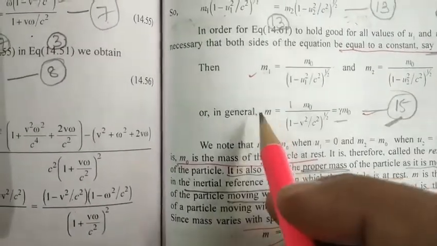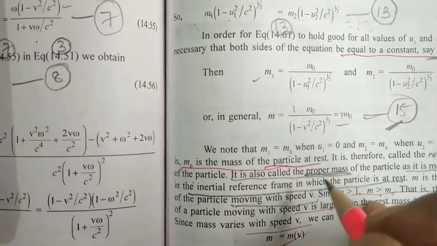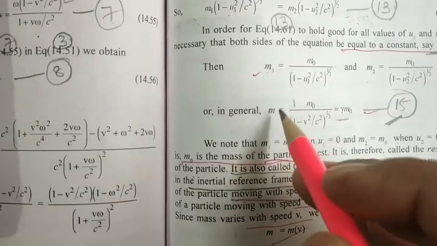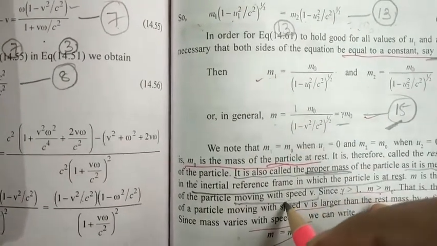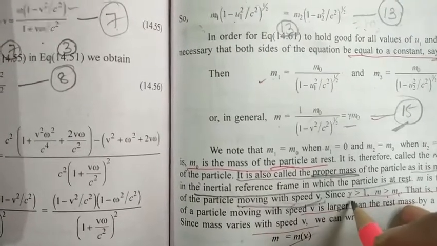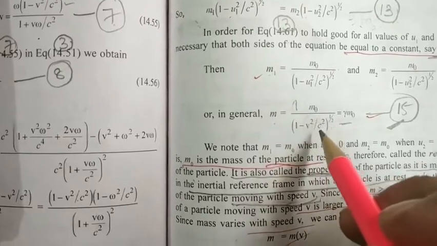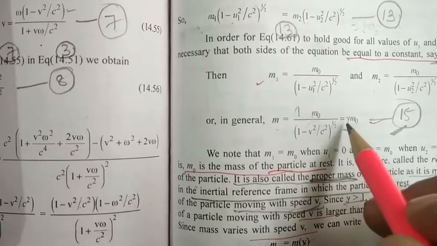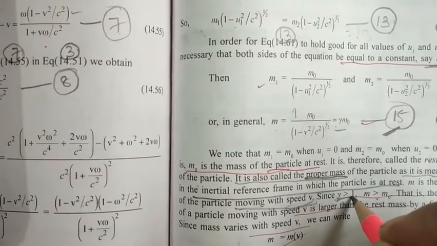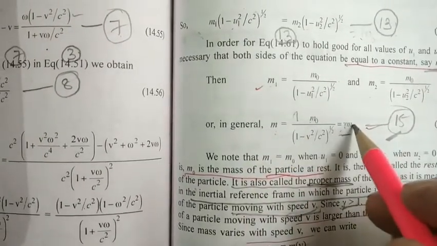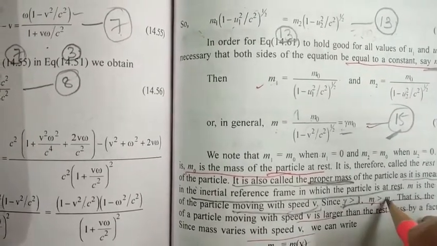So here m is the mass that will change, or we can say the relativistic mass, when the particle moves with a speed v. As gamma is greater than 1, m equals 1 by square root of 1 minus v square by c square into m0, that is gamma into m0. So we know that gamma is greater than 1, hence m equals gamma into m0 will be greater than m0.